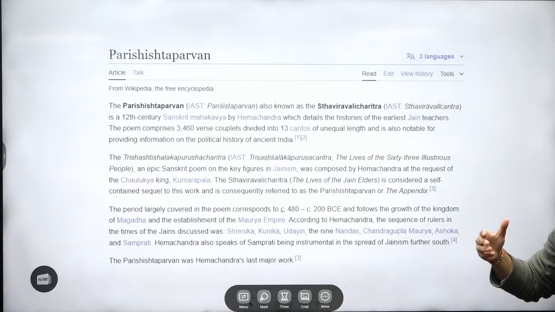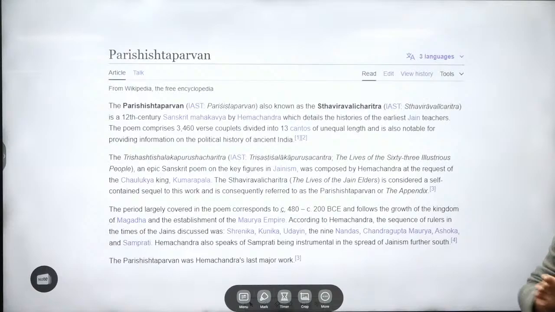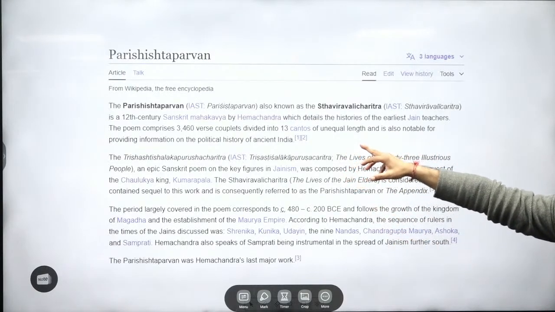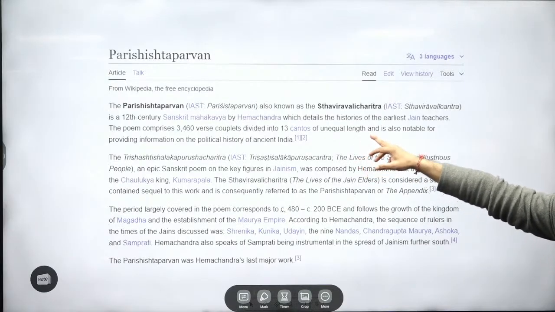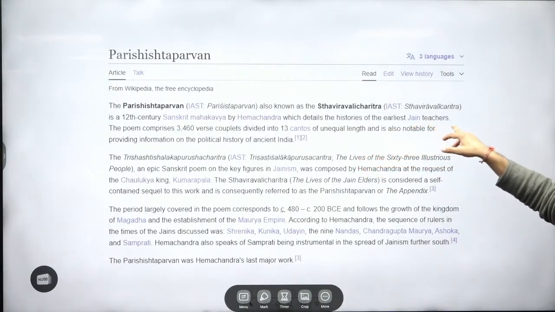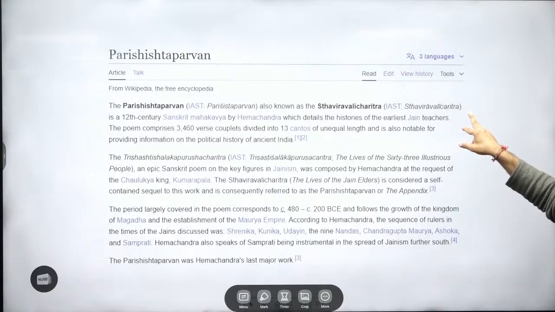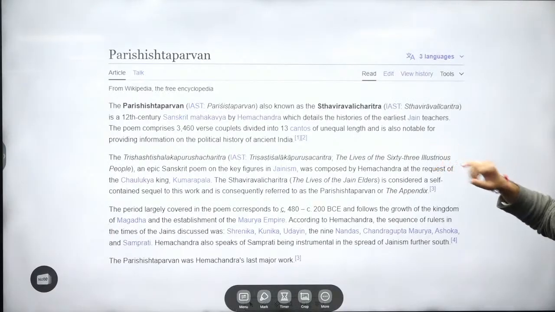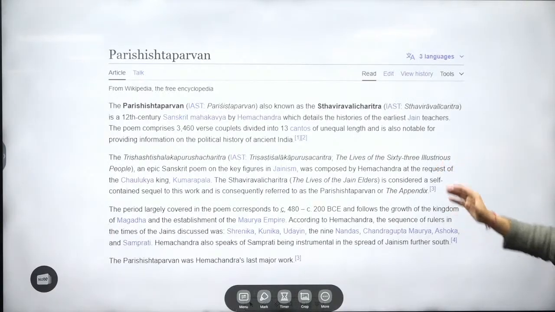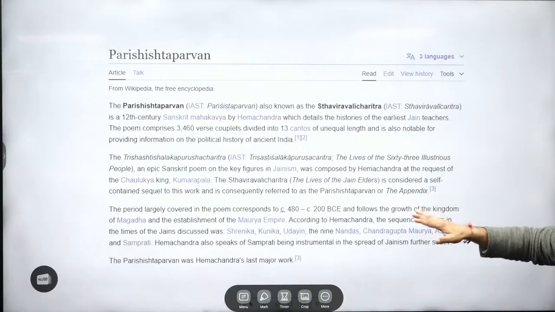Any story type of history is set apart, and these types of literature they will be asking you, guys. It is a 12th century Sanskrit Mahakavya by Hemchandra, which details the history of the earliest Jaina teachers. These two lines of Wikipedia I have shown you over here. Rest, what is in detail about them, you don't need to study over here.